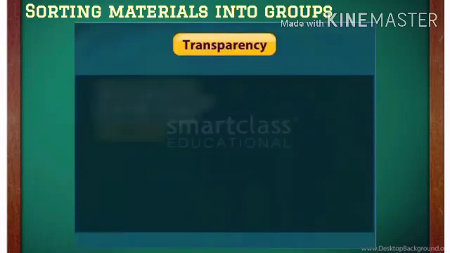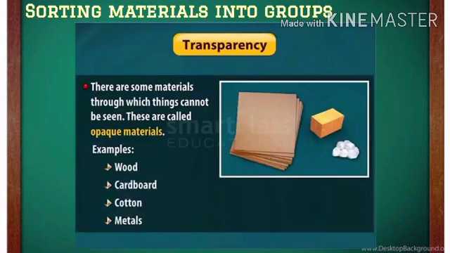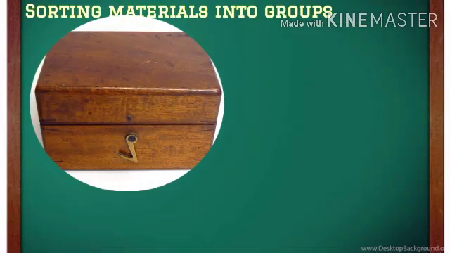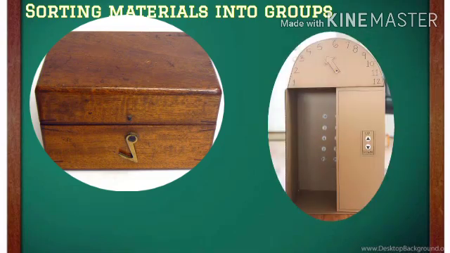On the other hand, there are some materials through which things cannot be seen. These are called opaque materials. Examples: wood, cardboard, cotton, and metals. You have noticed that you cannot tell what is kept inside a closed wooden box, a cardboard carton, or a metal container, because you can't see through the opaque material to what is present on the other side.